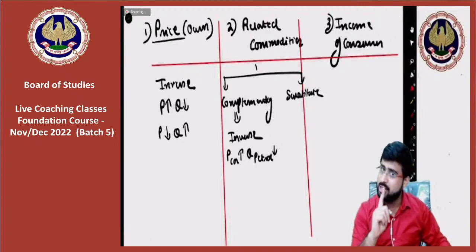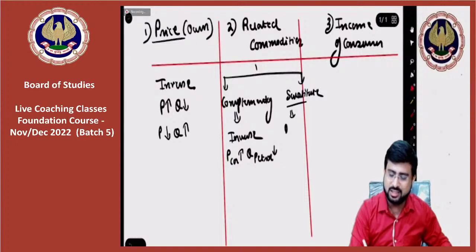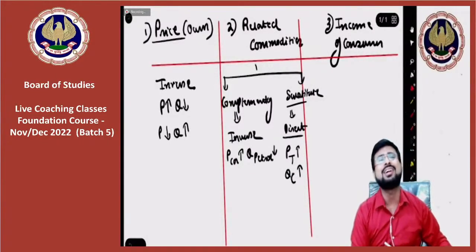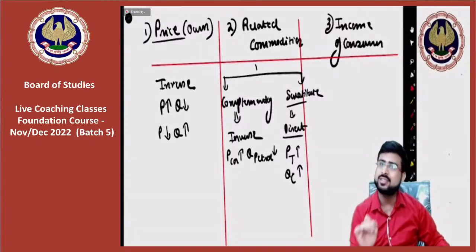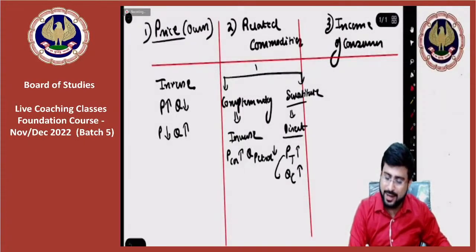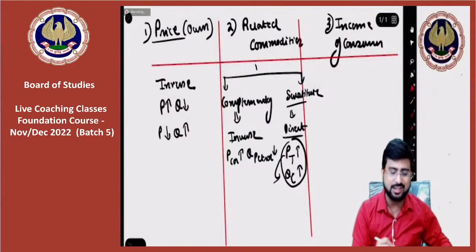And when we talk about substitute goods, there is a direct relationship that we see here. How come, sir? Because when the price of tea is rising, the quantity demanded for tea is falling. So the quantity demanded for coffee will rise. Yes, the price of tea rises, the quantity of tea will fall, but we are not concerned with that. We are concerned with what will be the impact on coffee. The quantity demanded of coffee will rise, and therefore there is a direct relationship.